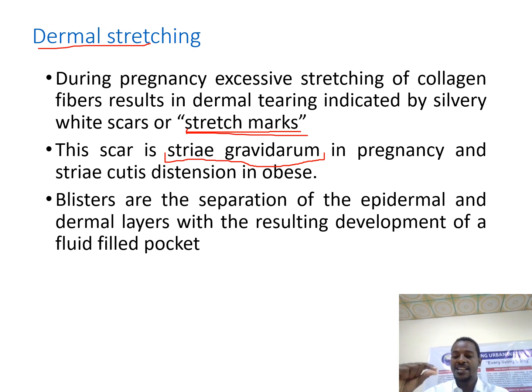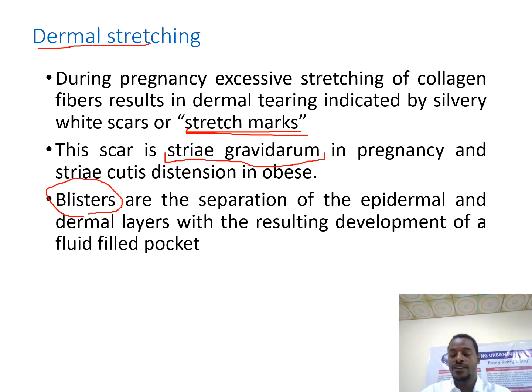So this structure attaching the dermis with epidermis, if it faces temperature beyond its capacity, that means in case of, let us say, a burn, the dermis is going to be separated from the epidermis. At that time, in this space between dermis and epidermis, fluid that is exuded coming from the cells is going to accumulate in there. So that exudate accumulated between dermis and epidermis, we call it a blister.